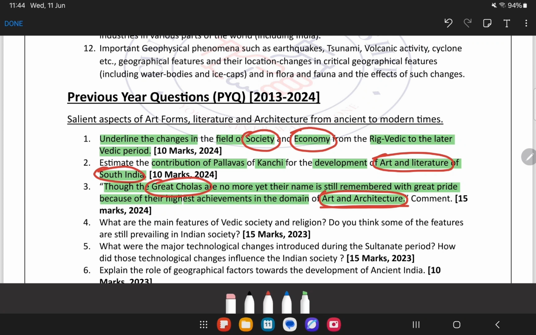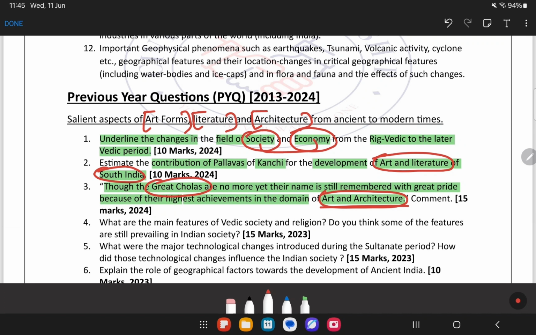But still they are asking questions over there, because you need to dig deeper on these particular three things: art forms. Now, how art forms evolved across the timeline, or how art forms evolved in the society during that time period, or how literature evolved during that time period, how architecture was developed during that time period. So all those things we need to mention in this particular question.